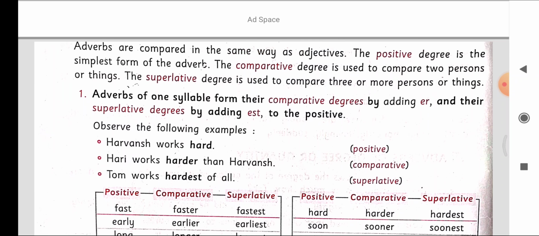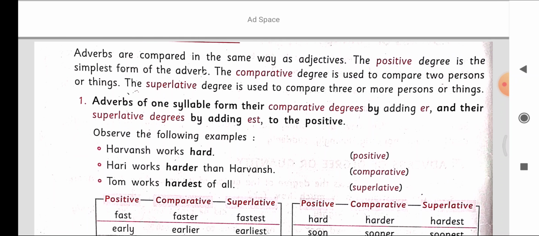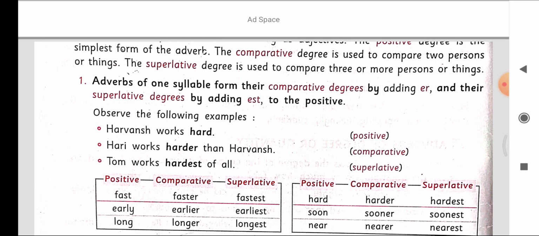We are comparing two persons or things here. Now, Tom works hardest of all. Here we are comparing more than two persons or things. So it is superlative degree. Hard becomes hardest in superlative degree, and in comparative degree we are comparing two things, so it becomes harder.